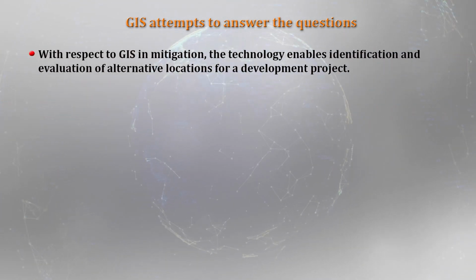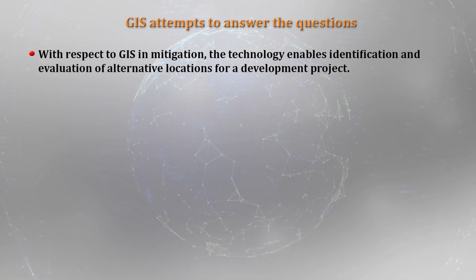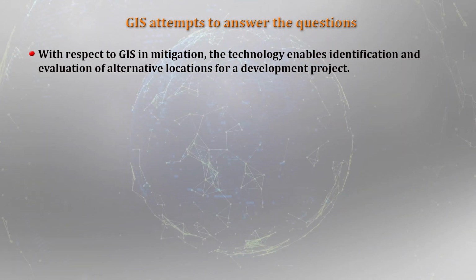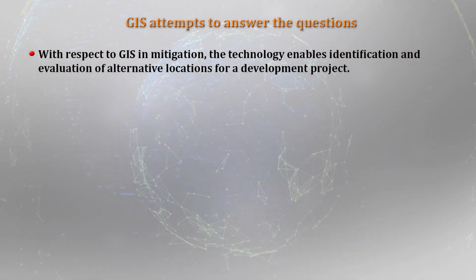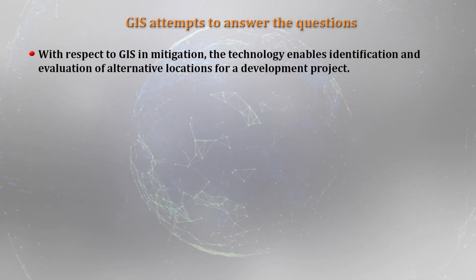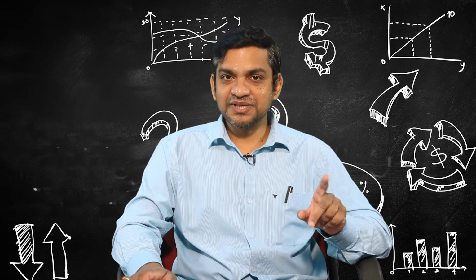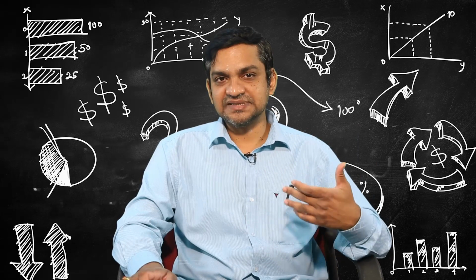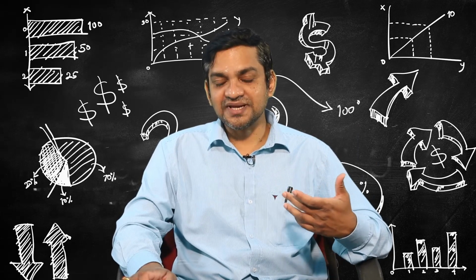And with respect to the mitigation aspect, time and again I have been talking about mitigation, because that's the most important thing. We need to choose the best alternative. With respect to GIS in mitigation, GIS technology enables identification and evaluation of alternative locations for a development project. And that is the end result of GIS analysis. That's the most important thing.